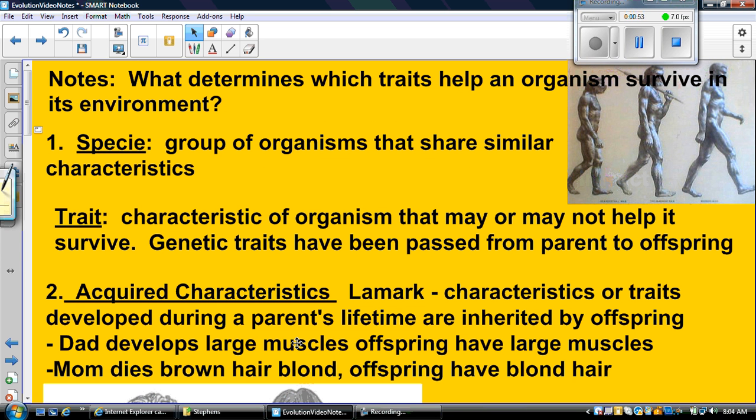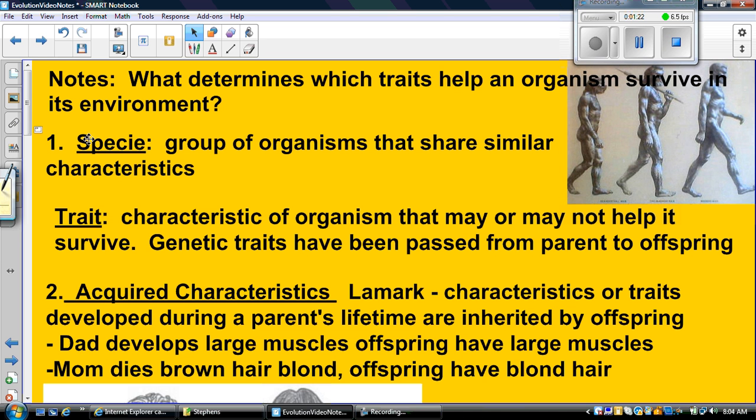Okay, so let's first start off with talking about a species. A species is a group of organisms that share similar characteristics. A trait that species could have is a characteristic of an organism that may or may not help it survive. Genetic traits have been passed from parents to offspring. So a trait could be good or bad. It could be something that helps the organism survive, or it could be something that doesn't help the organism survive.